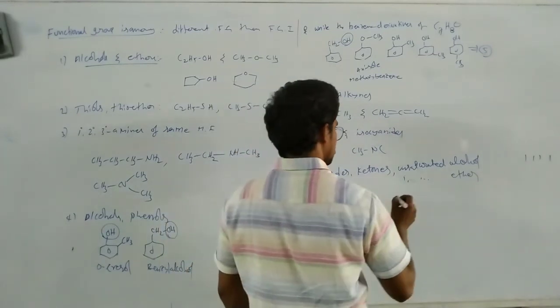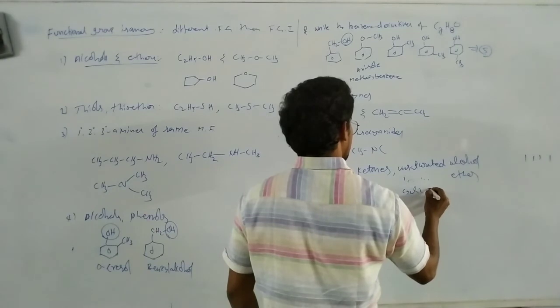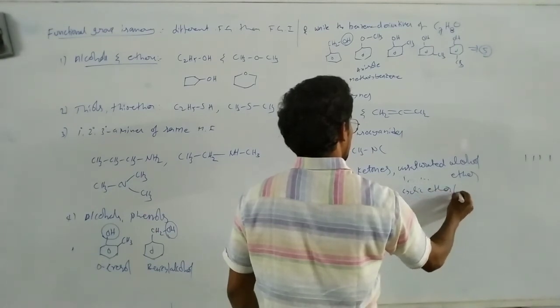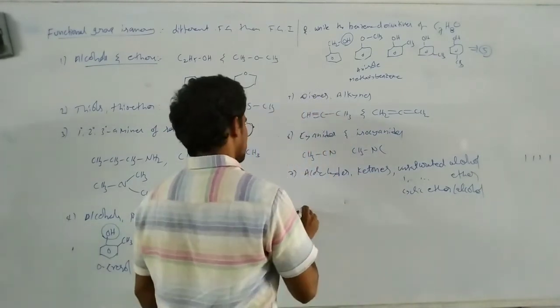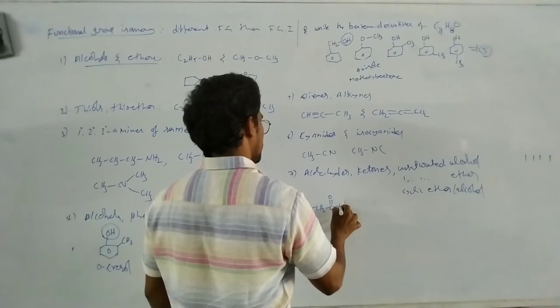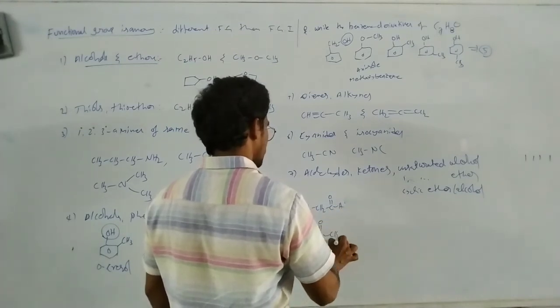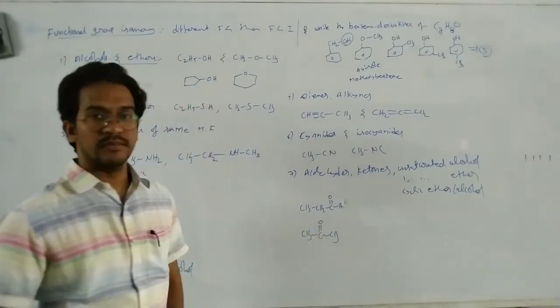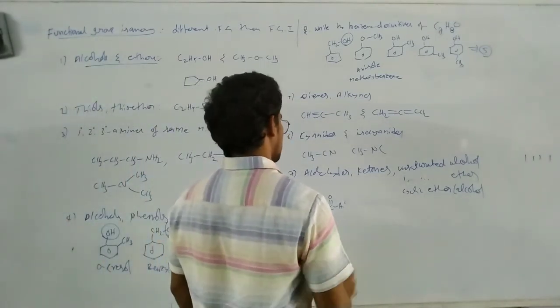Unsaturated alcohol. Next, cyclic ether or cyclic alcohol. That's it. For suppose CH3 CH2 C double bond OH, here I am writing in the form of ketone. This is aldehyde, this is the ketone. Okay, that's it. Next, unsaturated alcohol.